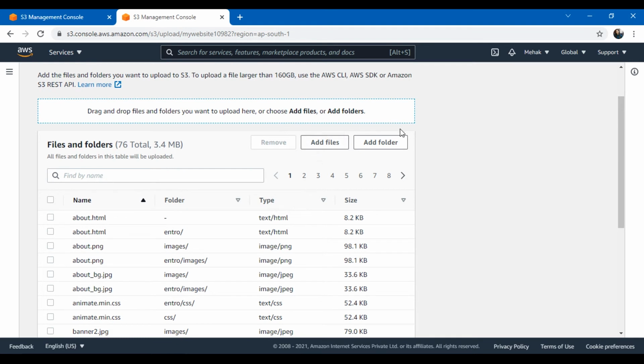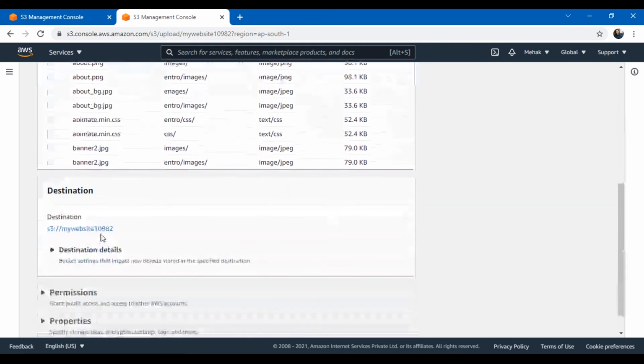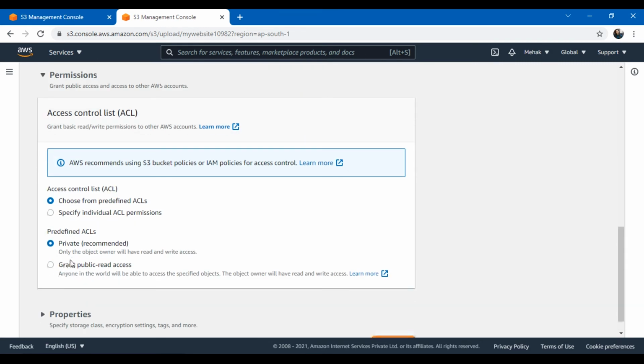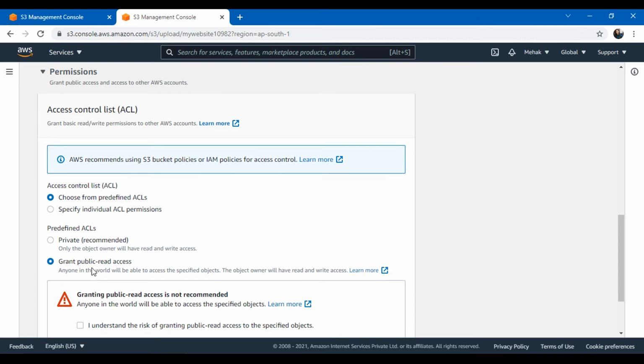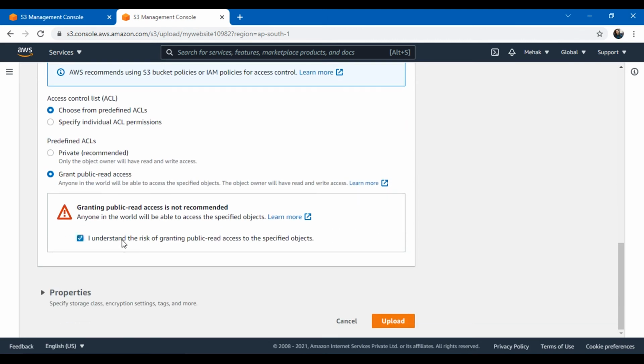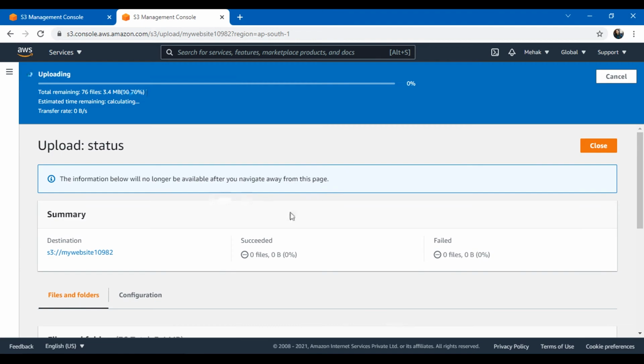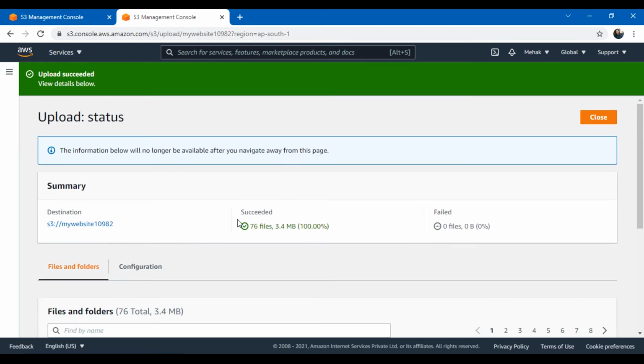The same process you have to follow. Just click on add files for a file, and for a folder you just need to click on add folder. And here I'll keep it as public. I will grant public read access since I'm using this bucket to host the static website. Now everything will be uploaded. Let's wait for this to be uploaded successfully. So here we see all the objects have been uploaded.